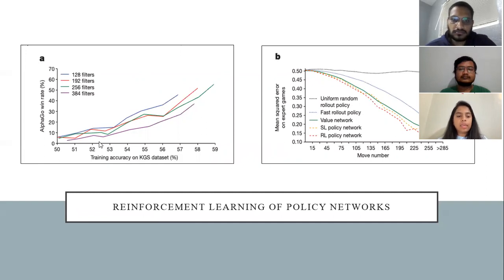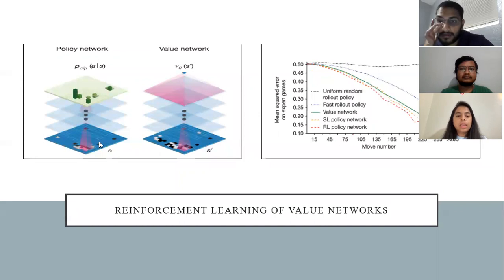Coming to the next slide, which is reinforcement learning of value networks. Here we can see the first diagram with the policy network and the value network. By combining the state and the probability distribution of the actions, the value network calculates the true value function, which is also known as the true probability of winning from a given state.